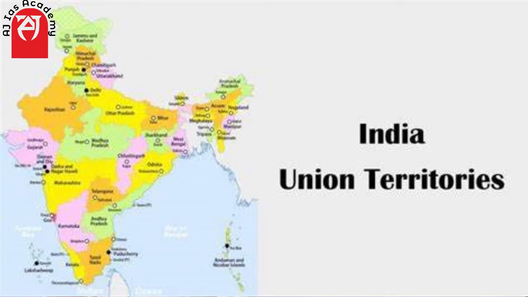Second article relates with the admission or establishment of new state, and third article relates with the formation of new state and alteration of areas, boundaries and names of existing states.